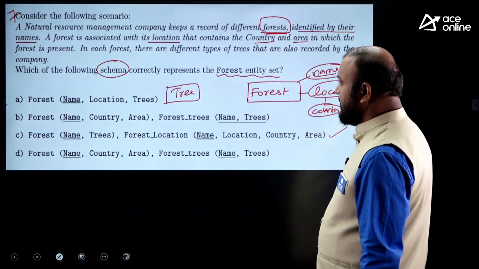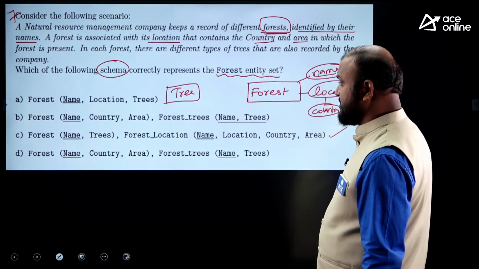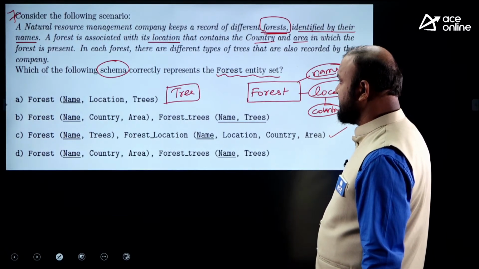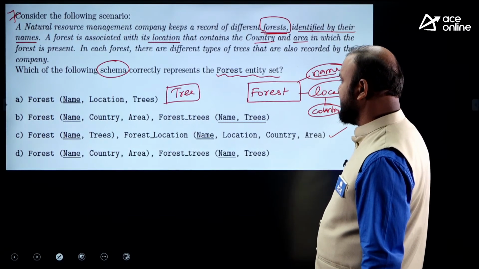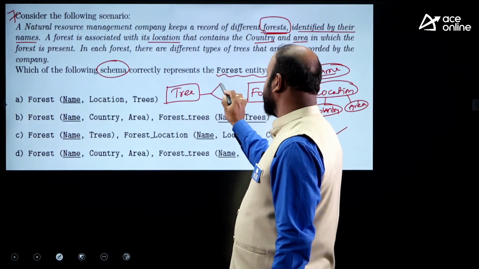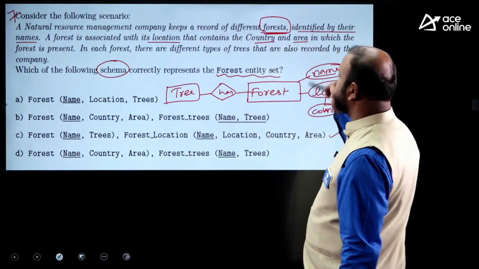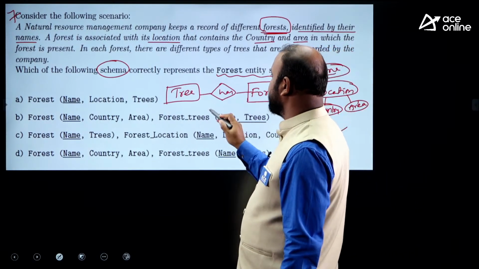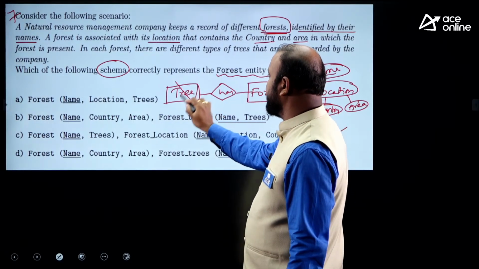What is required? Two tables are required. One is about forest and one is about trees. I can say forest has trees, but trees are not required to be a separate entity set.